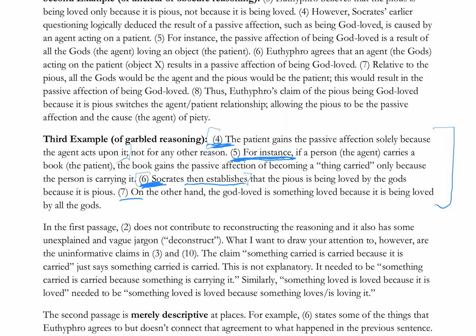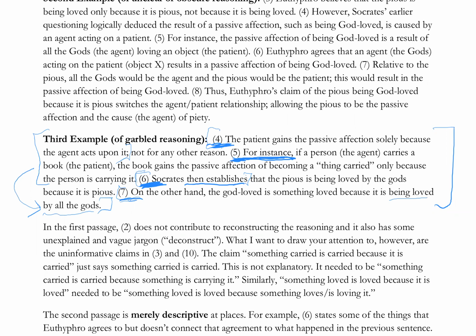And then 7 draws the conclusion of the passive affection part of the argument. So 7 then goes back to 4 and 5, right? And is an application of what's going on in 4 and 5 to the God loved, right? So on the other hand, the God loved is something loved because it is being loved by all the gods, right? So there's the agent, the gods, they're acting on the God loved, and they're what explains its having the God loved. But that doesn't relate back to 6, right?